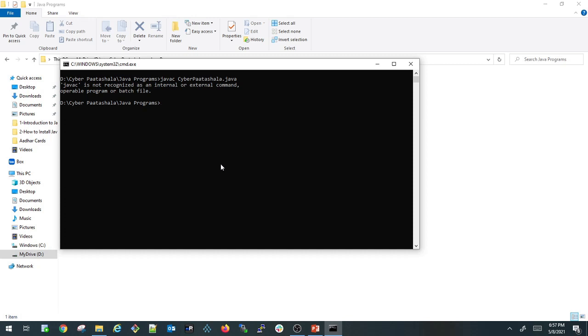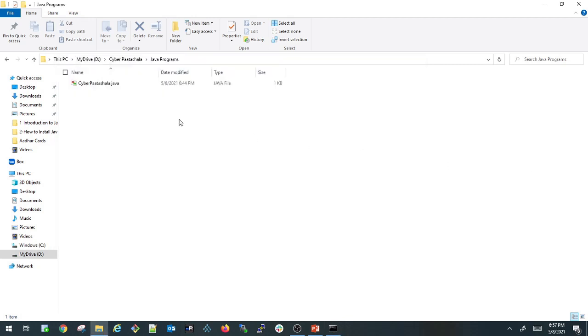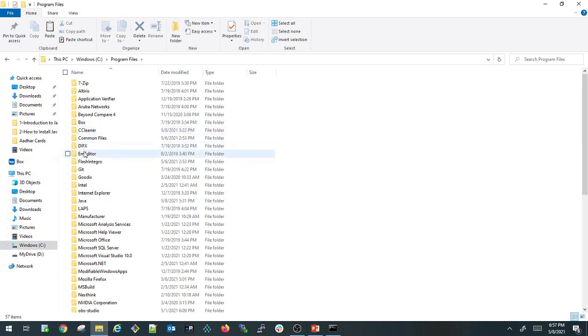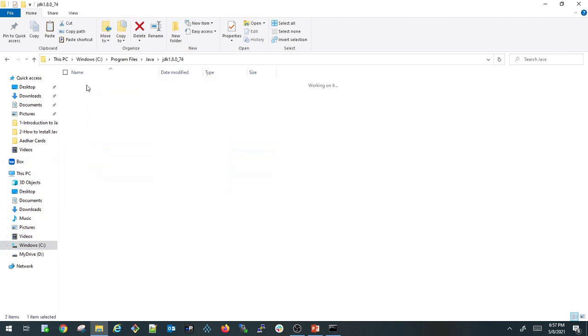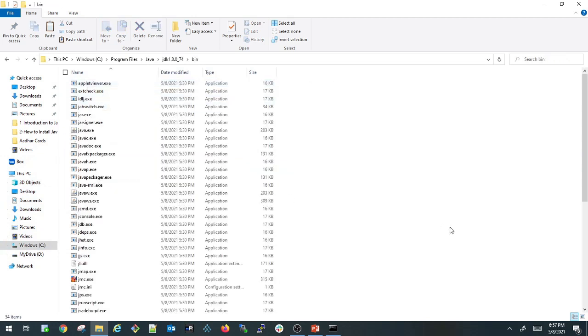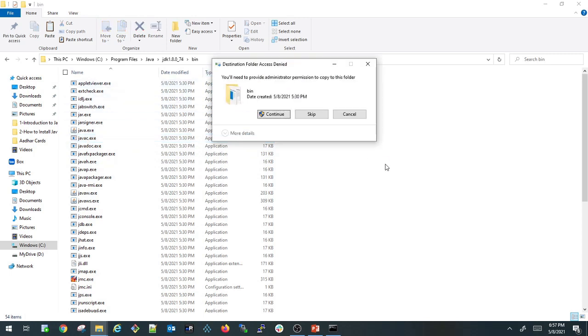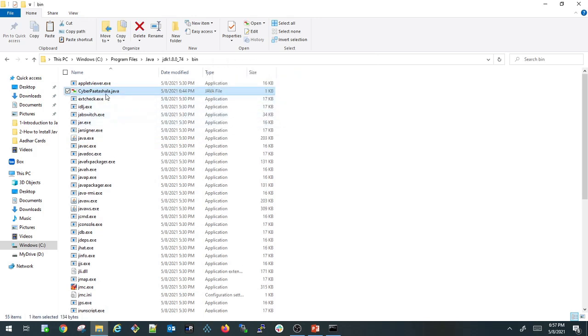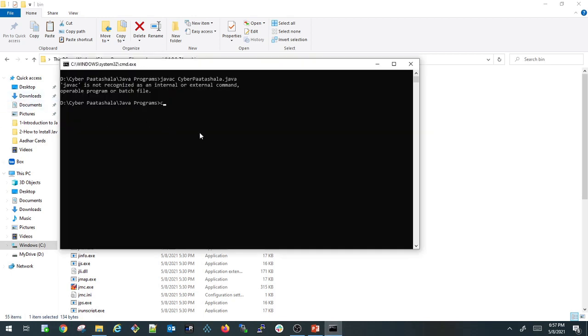So for today, let us copy this cyberpathshala.java file inside the C Program Files Java JDK bin. This is where we have our javac.exe, and this is the compiler. So let us copy the file here. I copied my cyberpathshala.java here, and I am going to this location now.